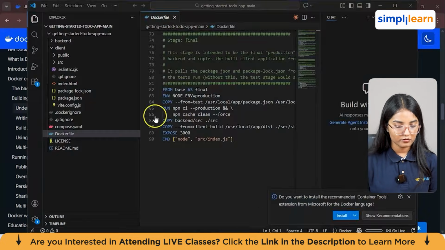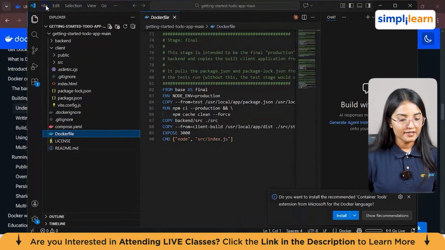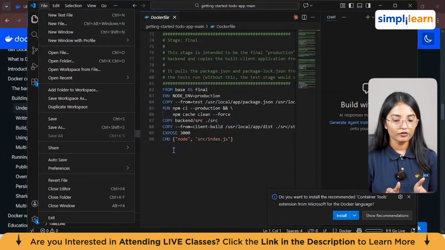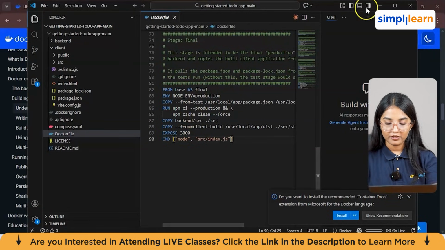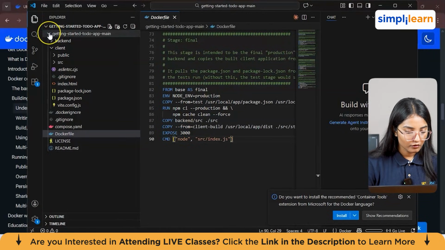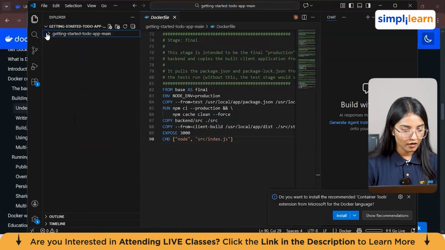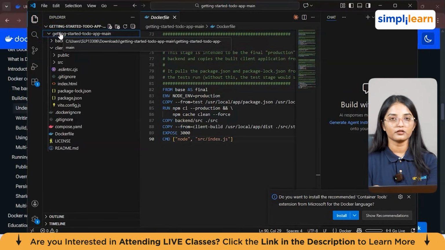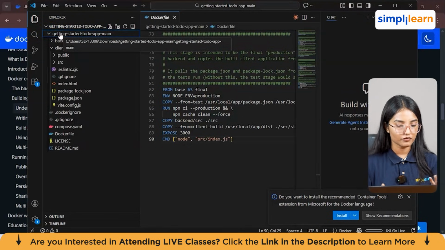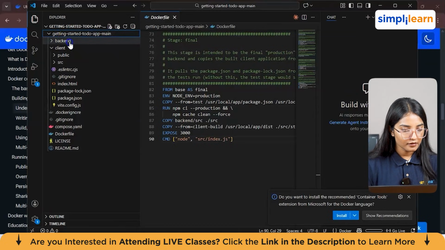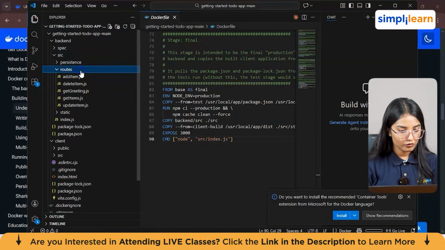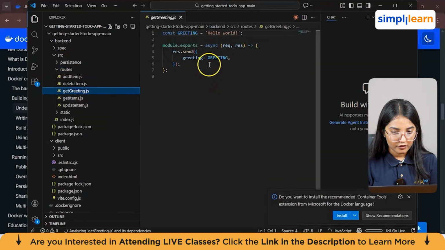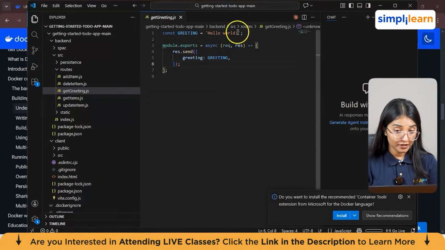Let's suppose we're using VS Code, and from the file section, you can import the code into your editor. You can get it from the source main menu. As you can see, just click on getting started with the to-do app. I've already imported this code in my editor, which is VS Code here. Then go to this backend, click on source, click on roots, and you have this getGreeting.js, right? And from here you can actually edit the code.